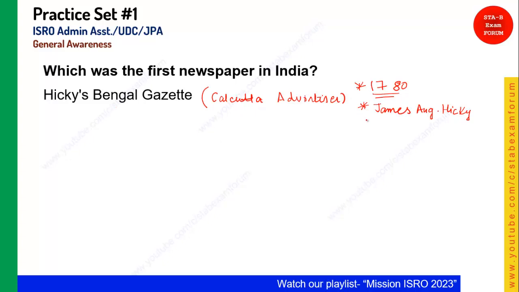Third thing you should know about the first newspaper is that this James Hickey was an Irishman. There are some other newspapers after this Bengal Gazette, like Madras Gazette and Bombay Gazette, but the first is always important from the exam point of view. So understood, Hickey's Bengal Gazette is the first newspaper of India.